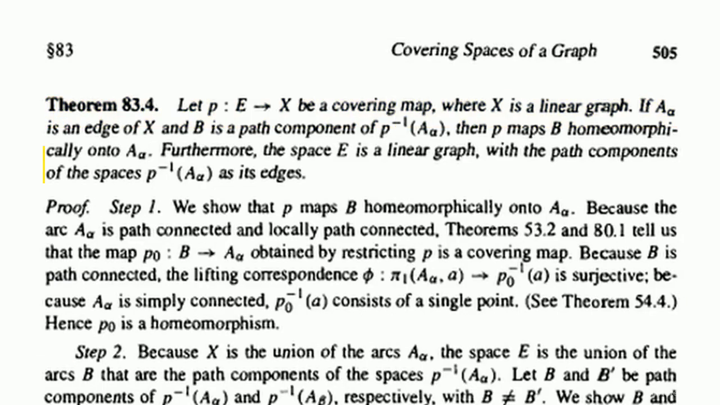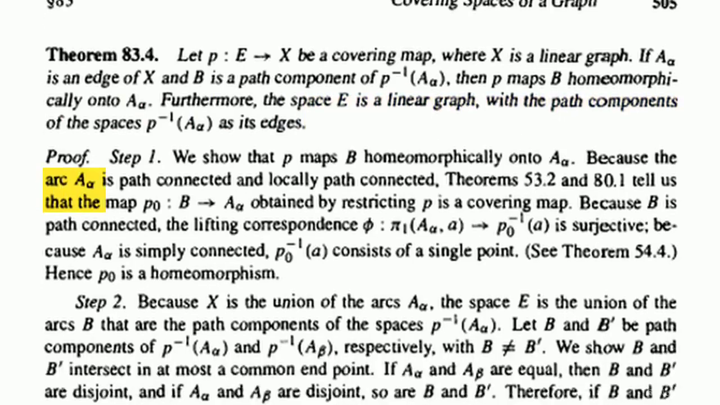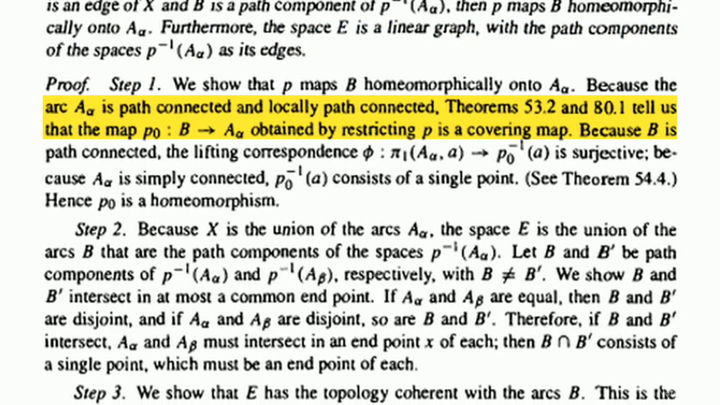It states that if you have a covering map over a linear graph, the resulting covering space is itself a linear graph. The intuition for the proof stems straight from our baseline definition. The base space is built entirely out of arcs. Because an arc is simply connected, any path along an arc lifts cleanly and predictably to a corresponding arc in the covering space above it.